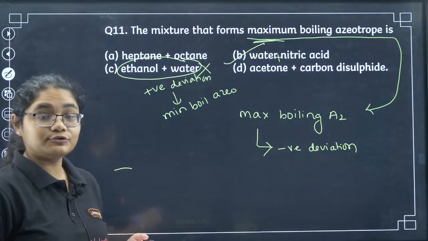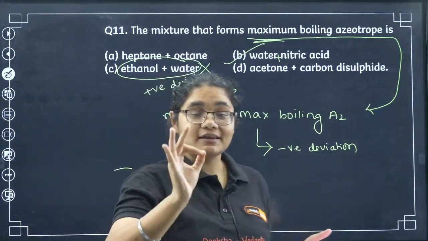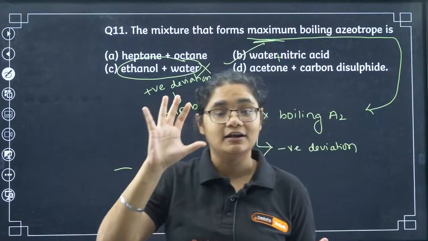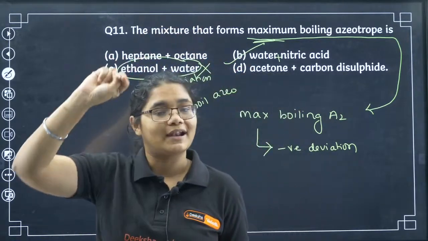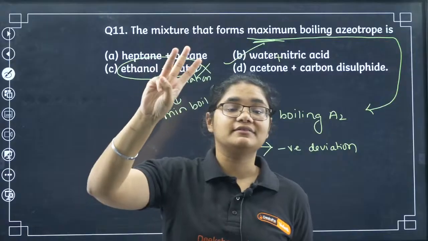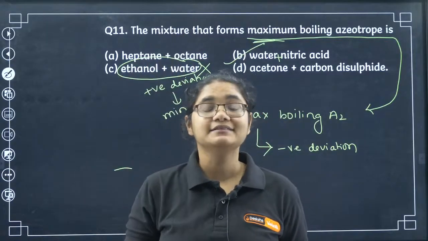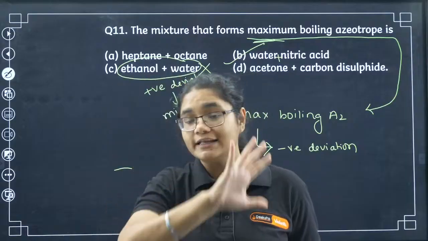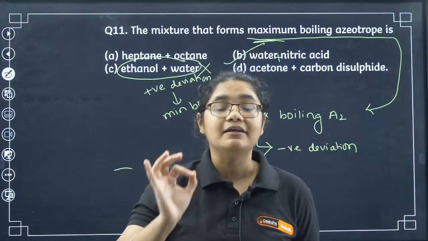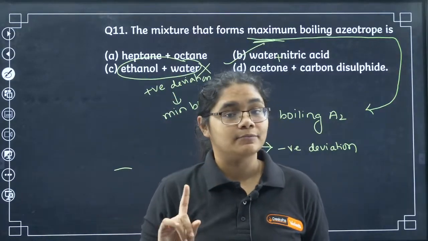So don't get confused here, examples are very important, so please write down all the examples. What all examples should you remember? Ideal solution, non-ideal solution. Next, positive deviation, negative deviation. Next, maximum boiling azeotrope and minimum boiling azeotrope. All the examples should be written and remembered properly before the exam.